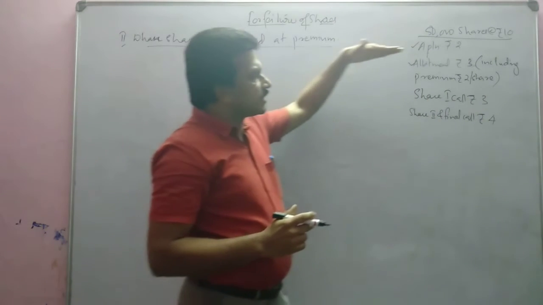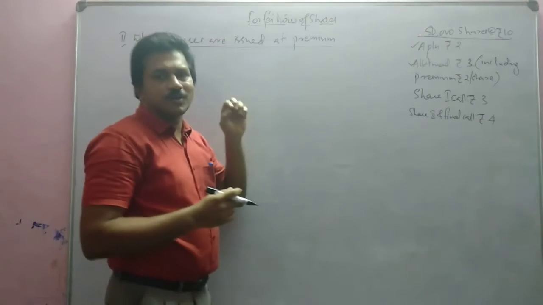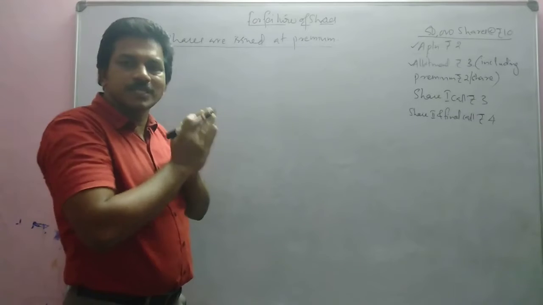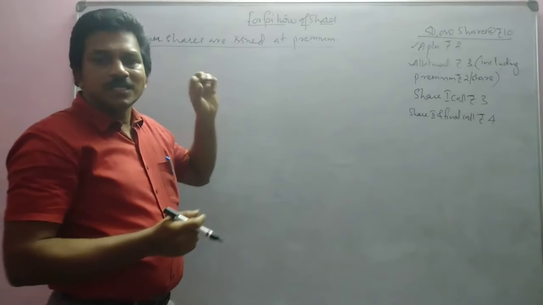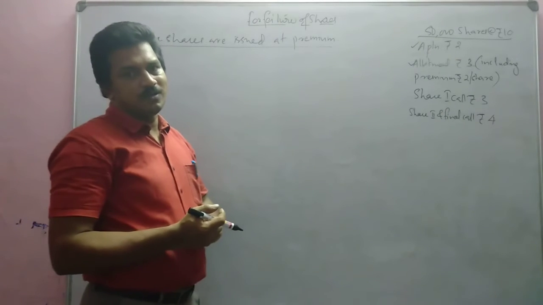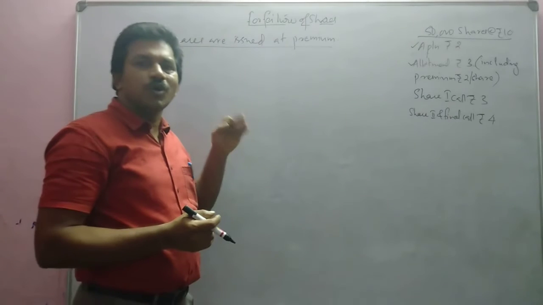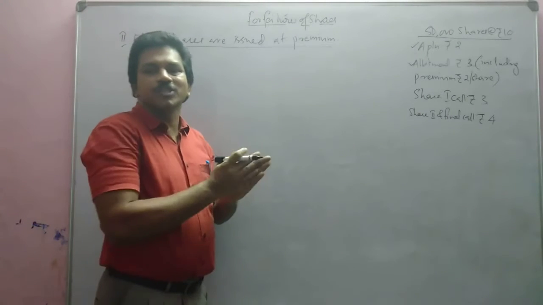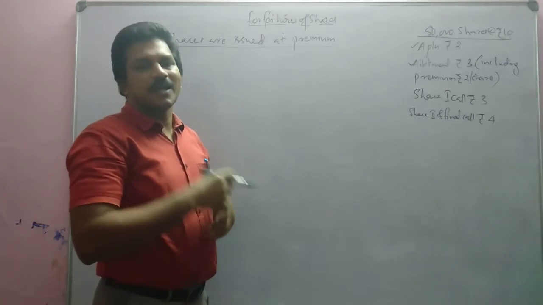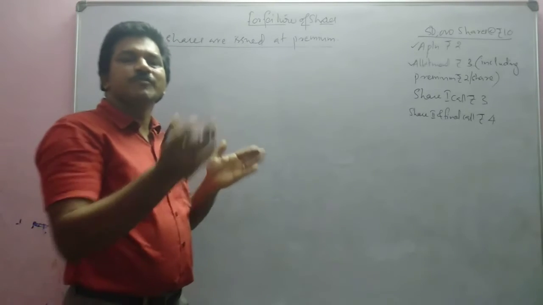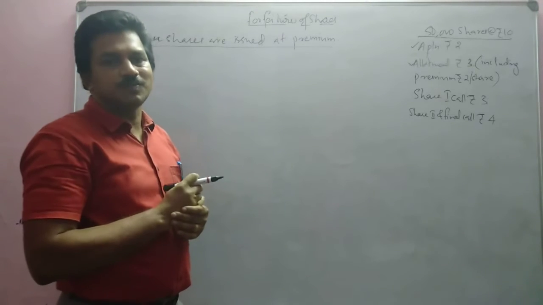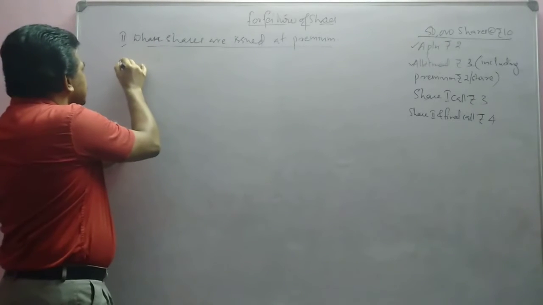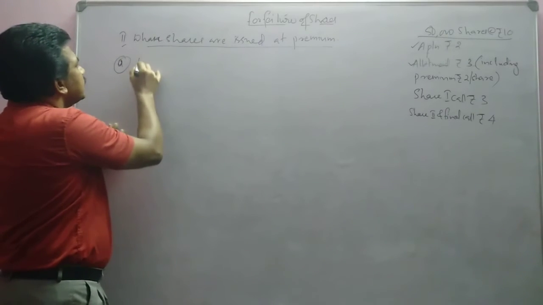So the speciality of this method, or the speciality of forfeiture of shares at the time of issue of shares at premium, is that there will be two circumstances. One, when the shareholder paid after paying the premium if the shares are forfeited, and another one if the shares are forfeited before paying the securities premium. Okay, let's just see. Out of that, the first case we will discuss when